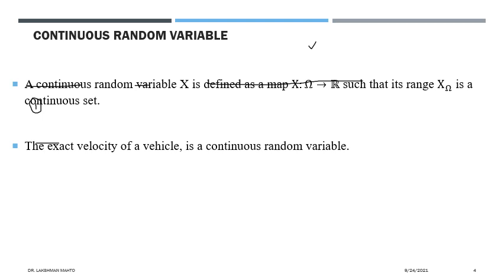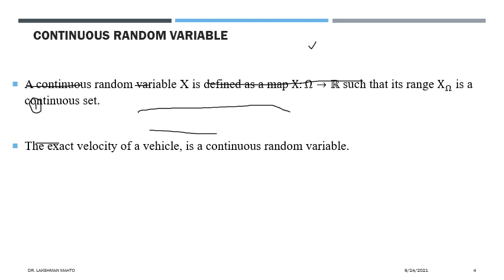The speedometer measures the velocity through ticking, a discrete approach, so the reading happens to be discrete. But that is because here we do sampling, a sampling of the continuous phenomenon in discrete fashion. That's why the reading of a speedometer is discrete. But the exact velocity of a vehicle always takes values in continuum fashion.